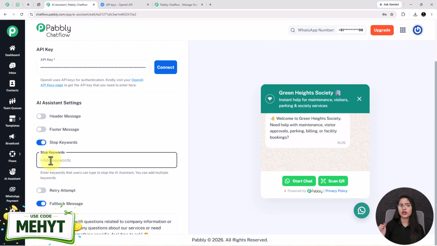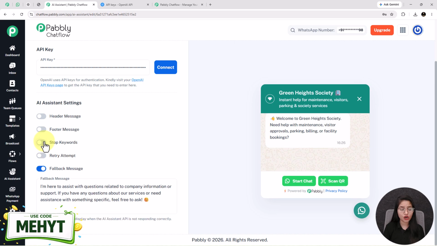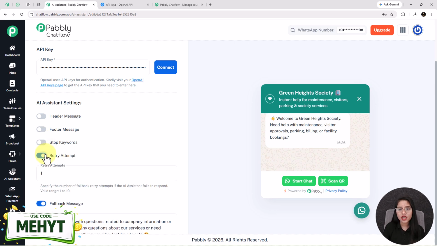Stop keywords work like this, for example, you have entered a keyword in this field and the user sends that exact keyword while communicating with your AI assistant. Then your AI assistant will stop, and at that point human input is required to restart the conversation. I'm not giving any stop keywords too. Now the next one is the retry attempts.